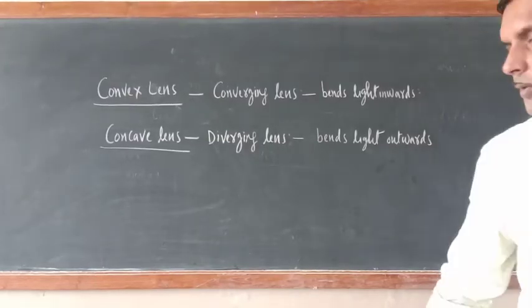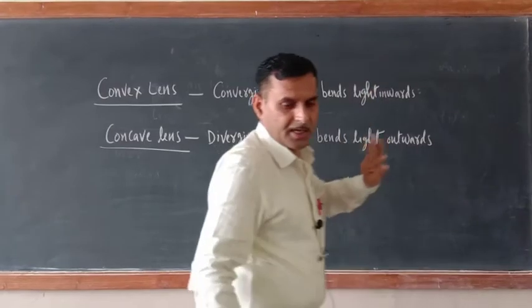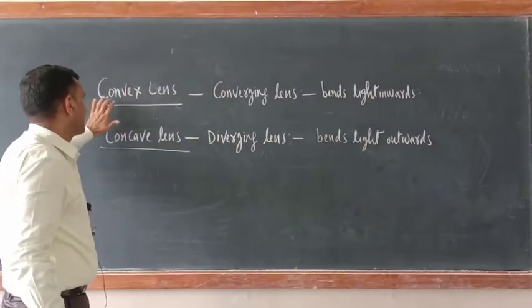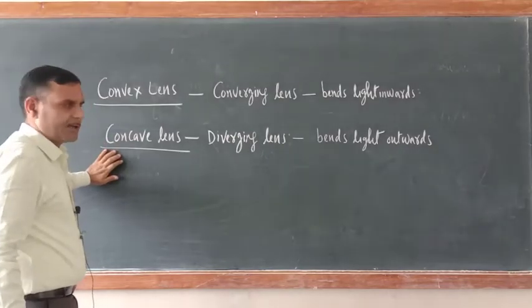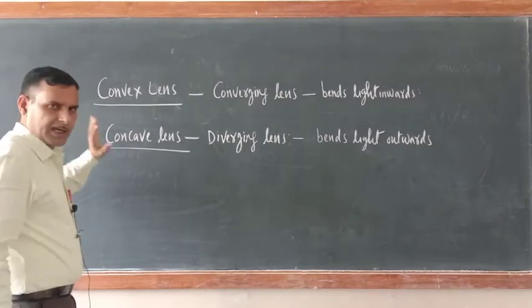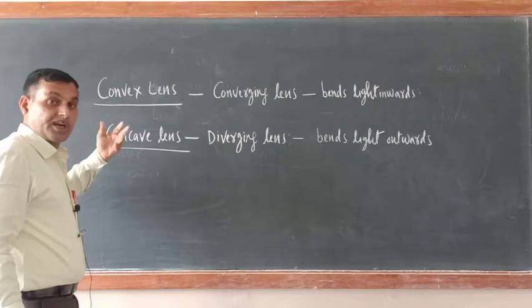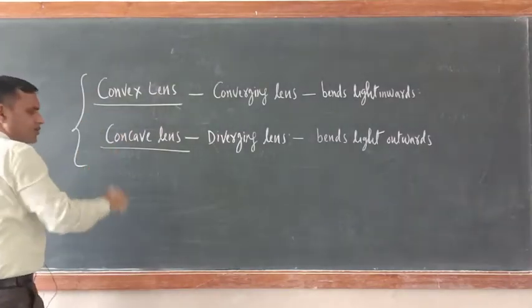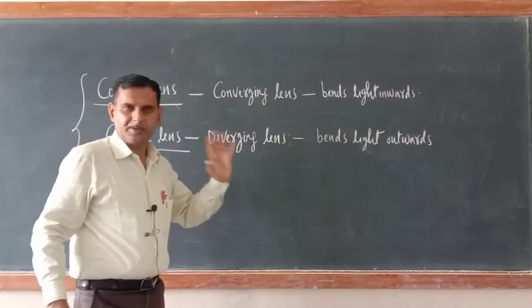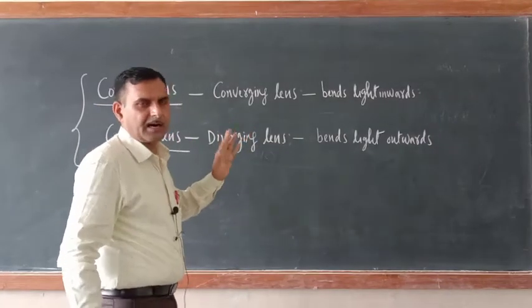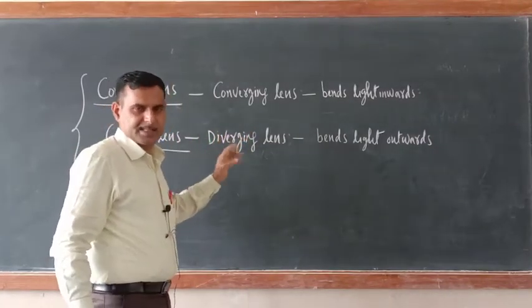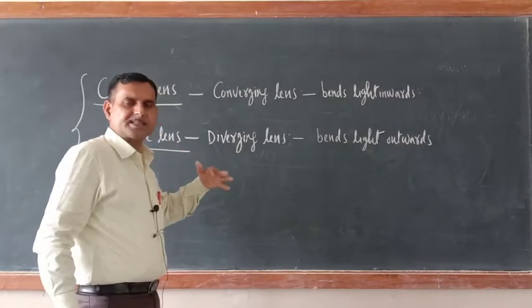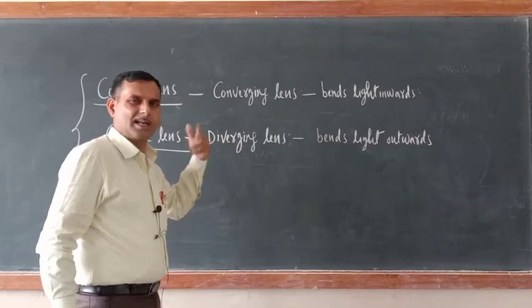As you know, we are in the lenses, and how many types of lenses are there? Two types of lenses: convex lens and concave lens. Now let us study more about the lenses. I have given you the preliminary idea of concave and convex lens, their shape. Today we'll discuss in detail about the lenses.